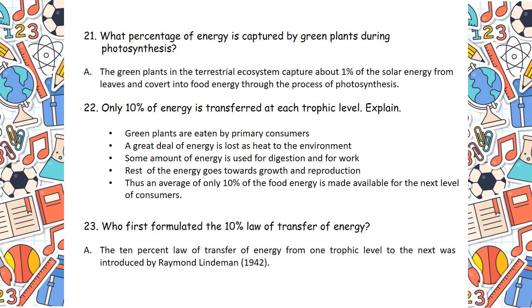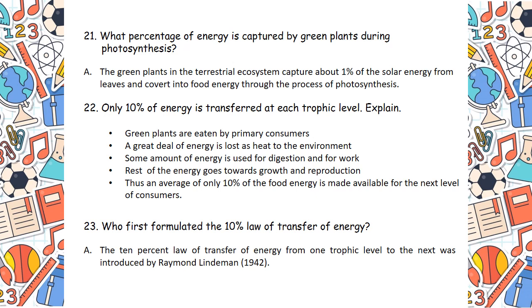The sun is constantly bombarding Earth with its energy. Only 1/10 of that 1% of the energy reaches Earth's surface. Amazing fact, isn't it? That is fixed or captured by green plants in the process of photosynthesis to convert light energy to chemical energy. Really an amazing fact, but you have to accept it.